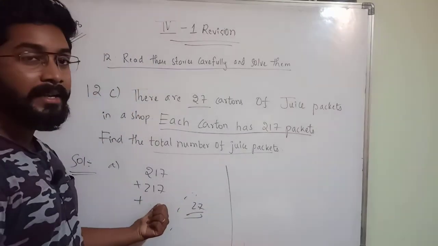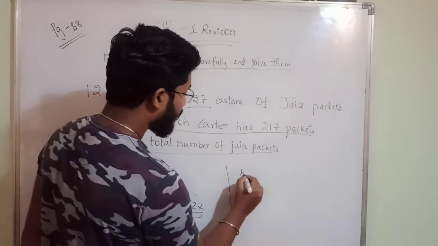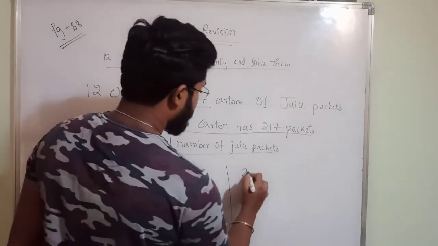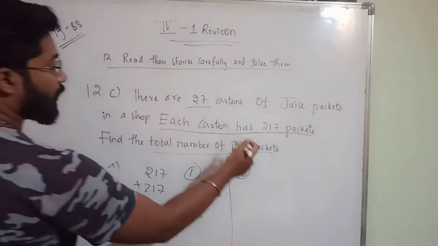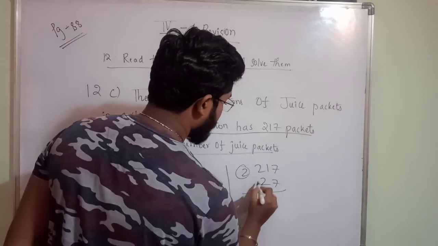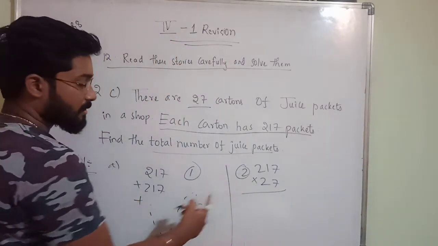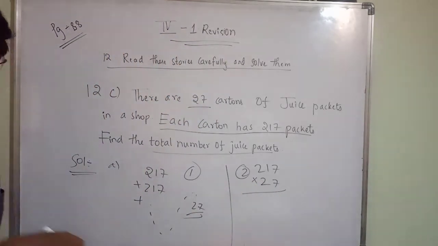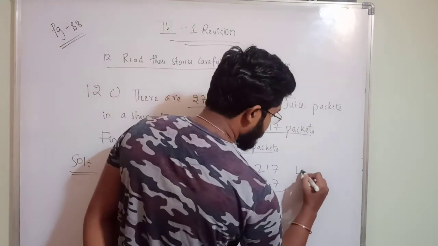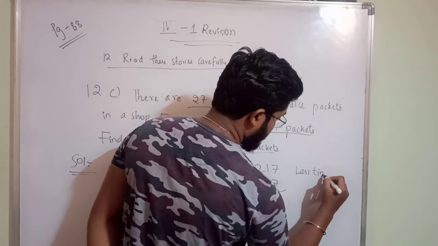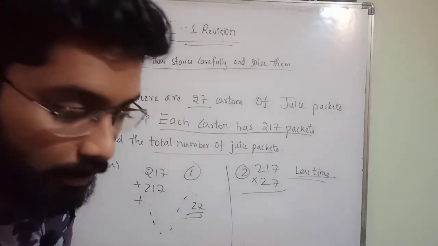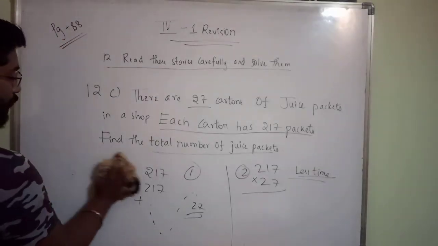Will this take less time, or directly if you do, this is the first option. The second option is, if you do 217 into 27 directly, or adding 217 for 27 times, which will take less time? Obviously, the multiplication will take less time. So for such types of questions you should do the multiplication. By reading the question carefully you will come to understand.